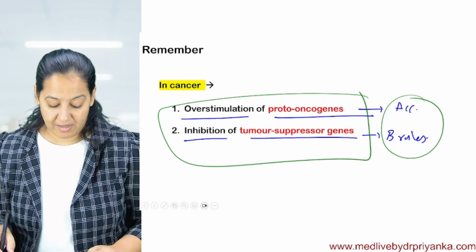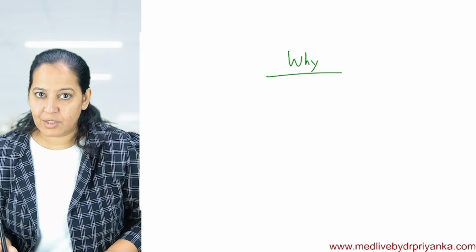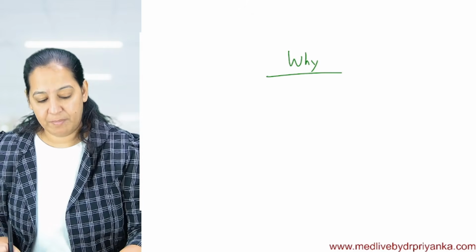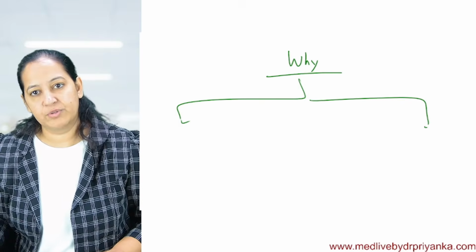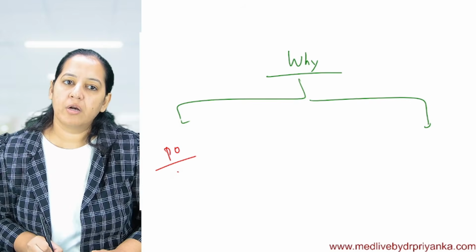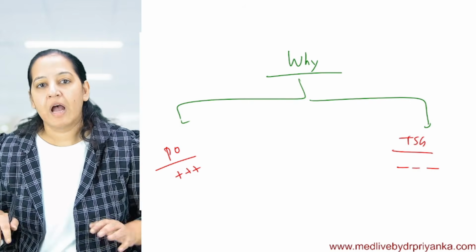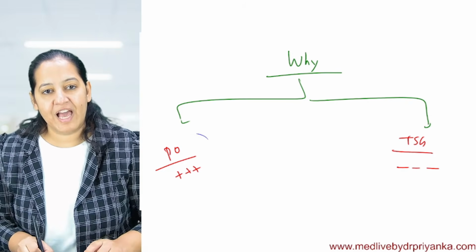So why does cancer occur? Now I started my topic, why cancer occurs. Now you have the answer. Say, ma'am, cancer occurs because one of two things happens in the human body. Either proto-oncogenes are overstimulated or tumor suppressor genes are inhibited. How are they overstimulated and inhibited? With the help of mutation.